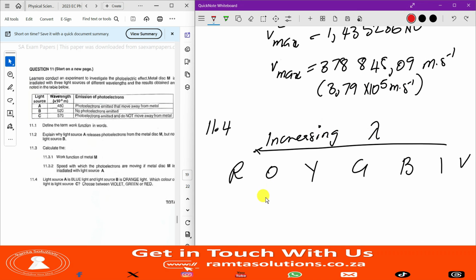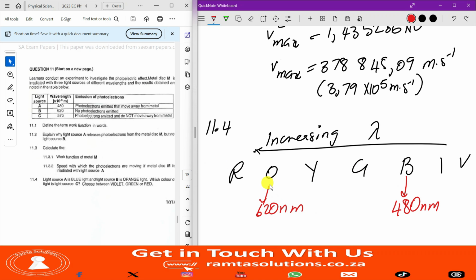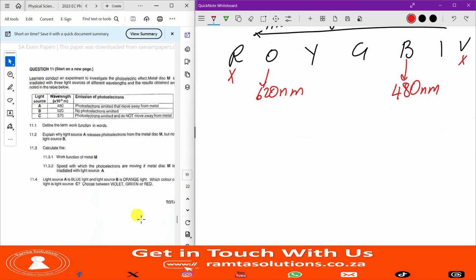So we have orange here. They gave us the color. Orange was light source B, which is 620 nanometers. And then they said blue was A with 480 nanometers. Increasing wavelength, the other one that's not given is 570. It cannot be red because red is greater than 620. It cannot be violet because it's less than 480. Therefore, the only possible color is green.